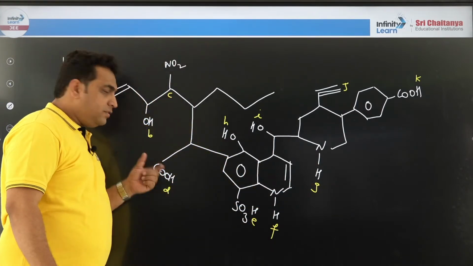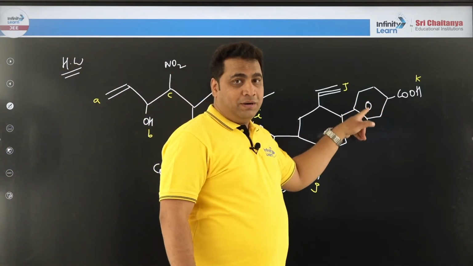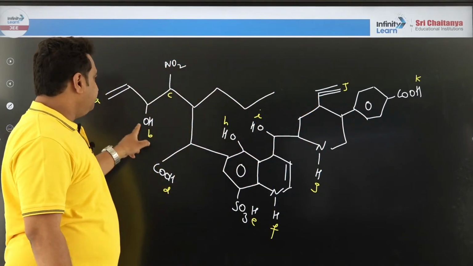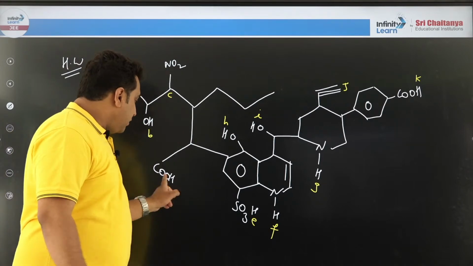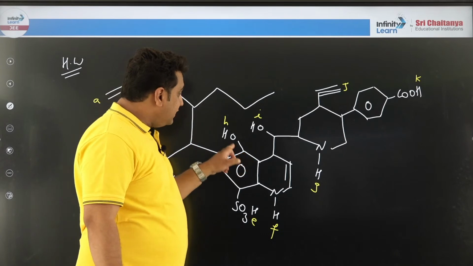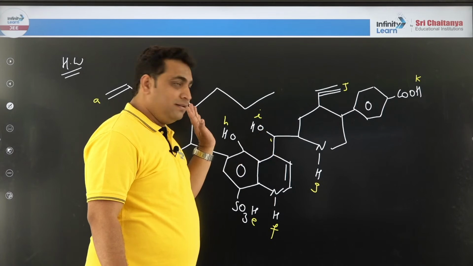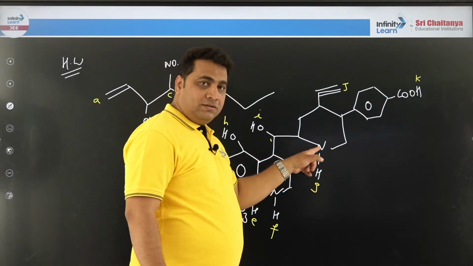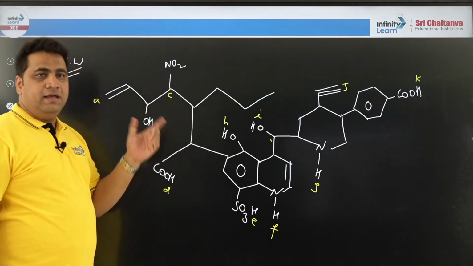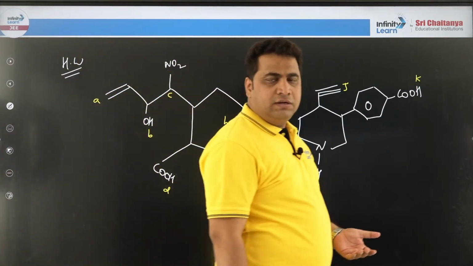This carboxylic acid is an ordinary carboxylic acid, no resonance. But this carboxylic acid is connected to an aromatic ring. Be careful. What do you think? This is alkyne, this is alkene, this is carboxylic acid and sulfonic acid. Sulfonic acid has more resonance. Think. This OH connected to a ring is phenolic, and this OH not connected to a ring is alcoholic. And this hydrogen is connected to nitrogen, and this hydrogen is connected to carbon. So using these hints, you try, and in the comment box you put the answers. Tomorrow or day after tomorrow, I will enter the comment box and give you the correct answer.